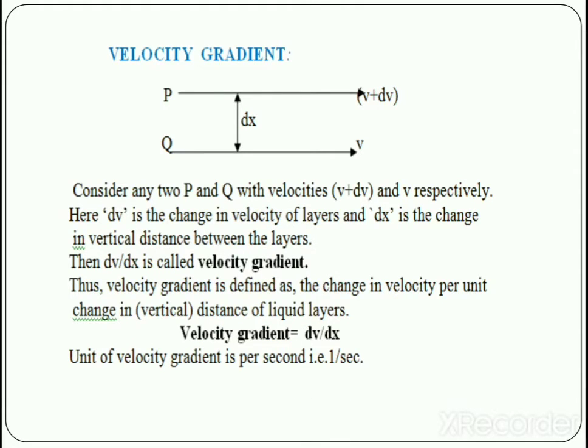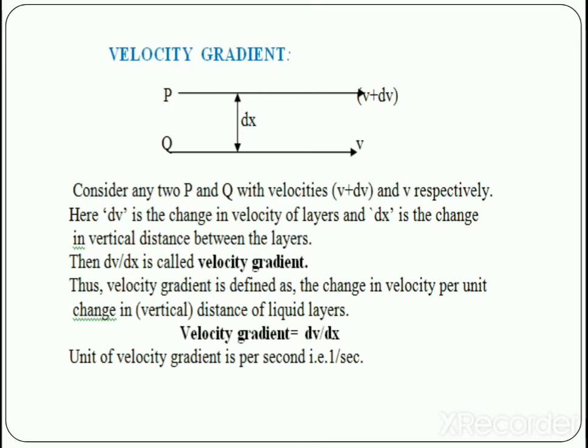Now see the velocity gradient. Again here I have considered two layers of liquid, that is Q and P. Now consider any two P and Q layers with velocities V and V plus dV. If we consider the layer Q having velocity V and layer P having the velocity V plus dV. Here dV is the change in velocity of layers and dx is the change in vertical distance between the layers. Then dV upon dx is called the velocity gradient.